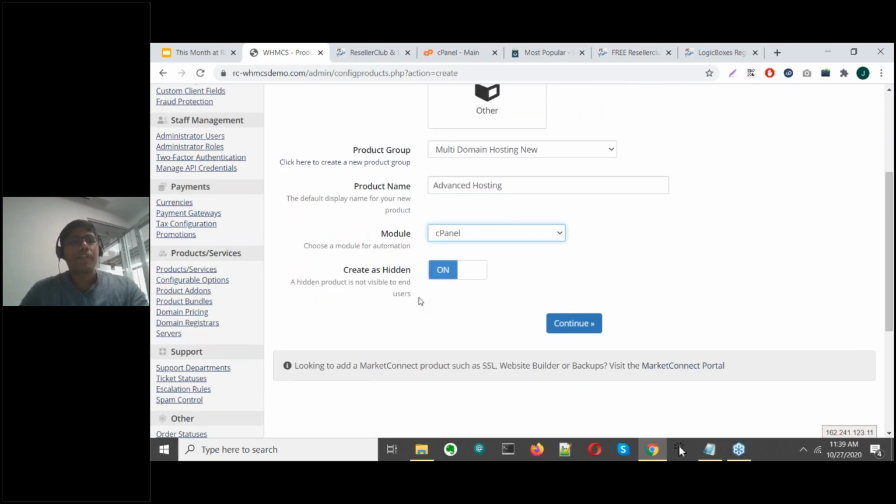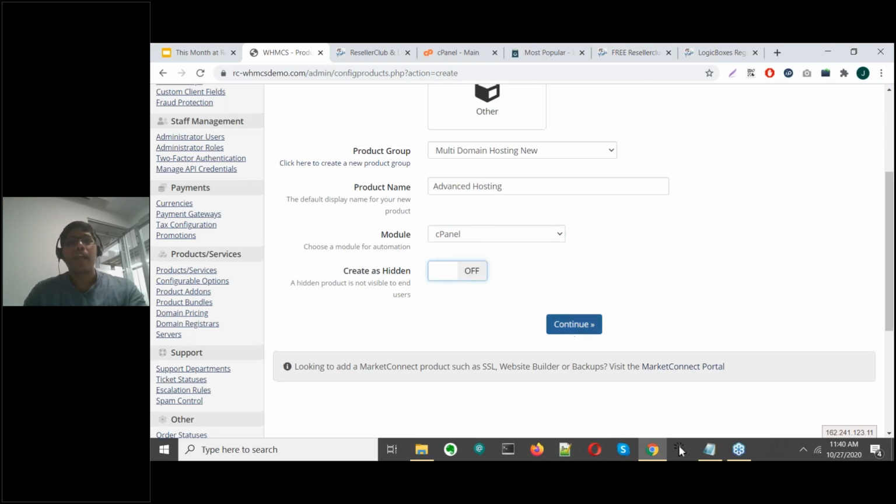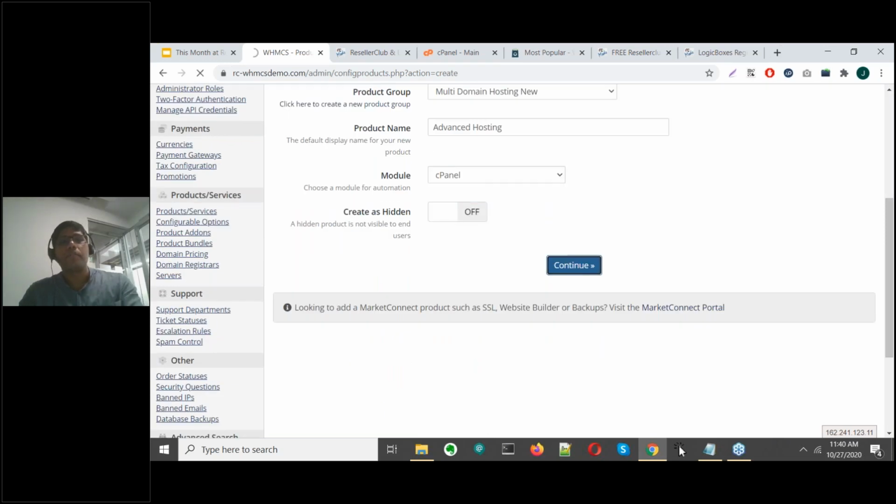And this option, which is create as hidden, is an important option, because if I set this to off, what happens is the plan is then visible on your storefront. But since you've not yet configured pricing, customers, though they will see that plan, will not be able to purchase it, right? So that is why when you're configuring these settings, it's best to keep this as on. But for the purpose of our demo, since we do not have any live customers coming on our websites, we can select this as off, and we can click on continue.